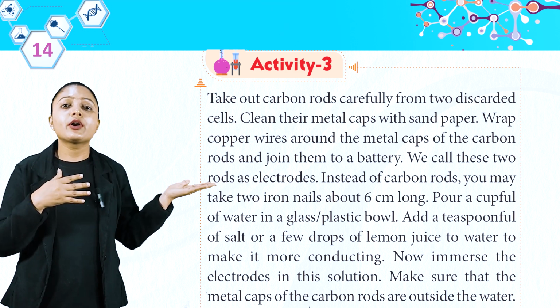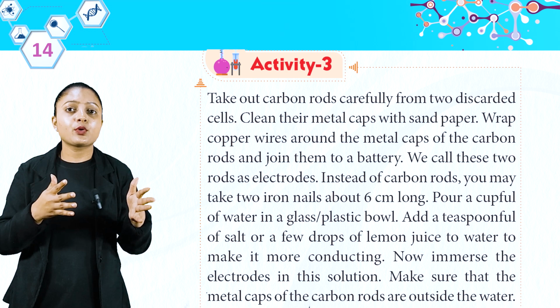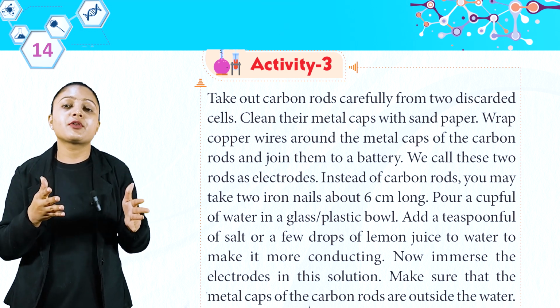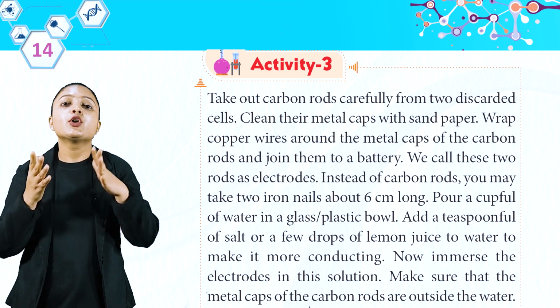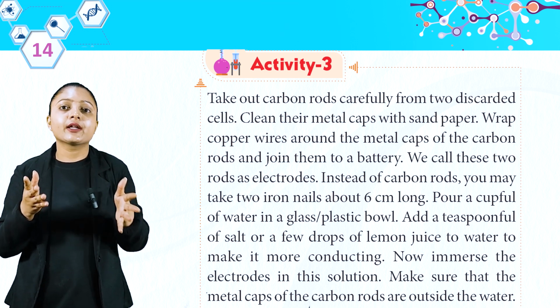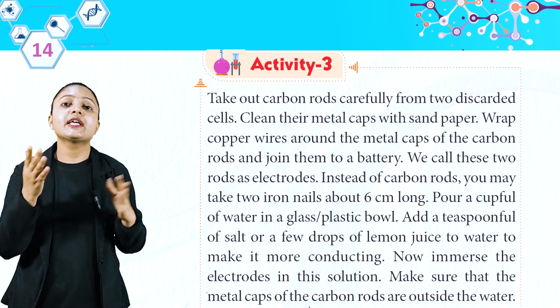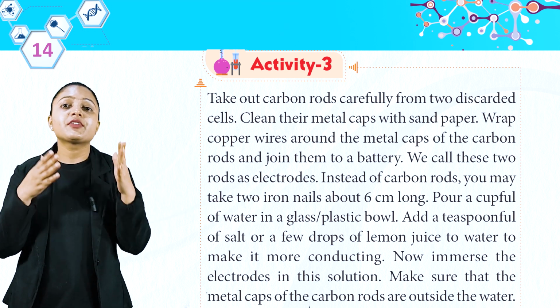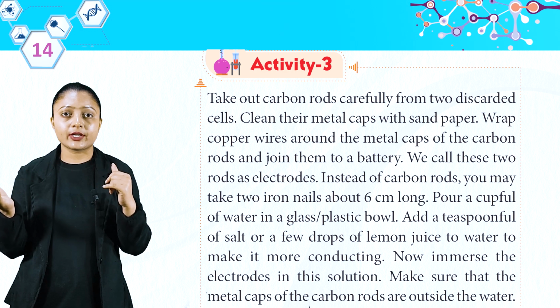Pour a cupful of water in a glass or plastic bowl. Add a teaspoonful of salt or a few drops of lemon juice to the water to make it more conducting. Now immerse the electrodes in this solution. Make sure that the metal caps of the carbon rods are outside the water.